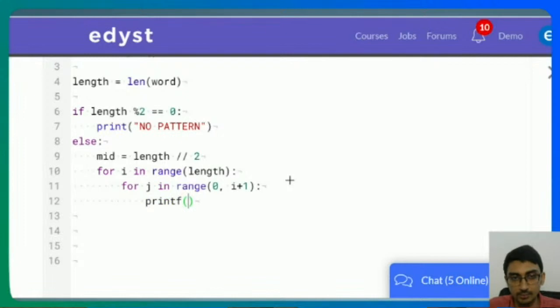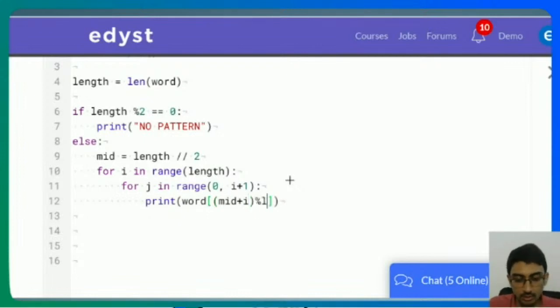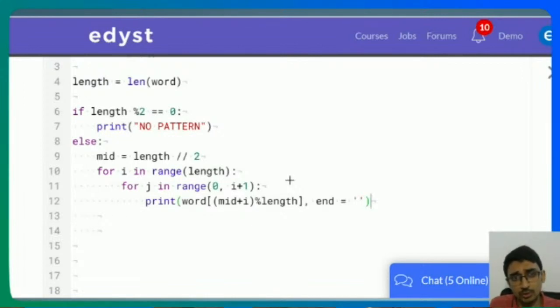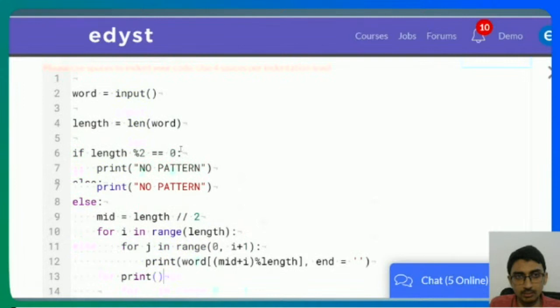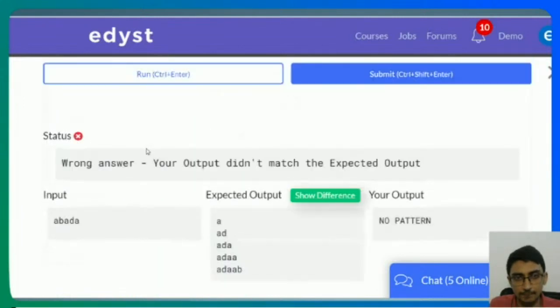And I want to print word of mid plus i, the entire thing modulo length. I'll do the entire thing modulo length, and I'll not give any space over here. Once this particular word is done, yeah, this one is done, I'll print a new line over here. Okay, that's it. That's all. It's just a 10-line code. I run this.